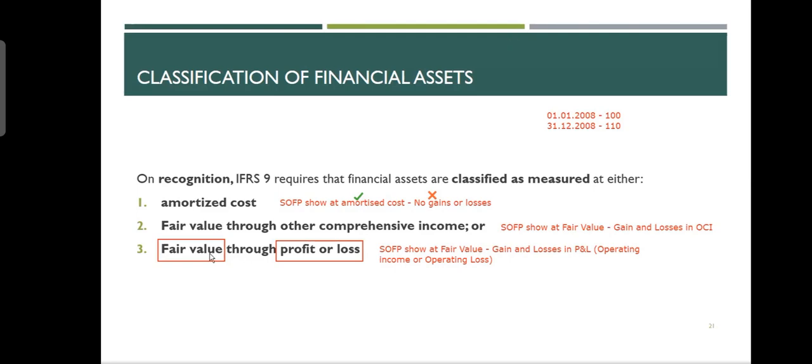But if somebody tells you that this financial asset is kept at fair value through P&L, it means that in the balance sheet, I will write down 110, and the difference of $10, I will write down in the P&L, the top part. So we are done with that. We'll come back to it.